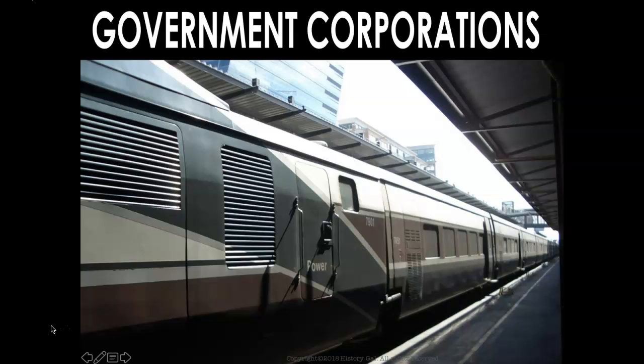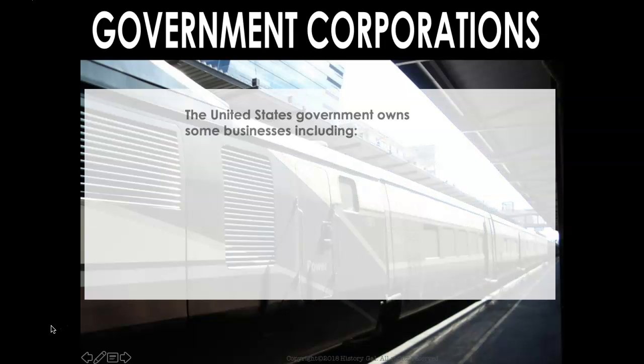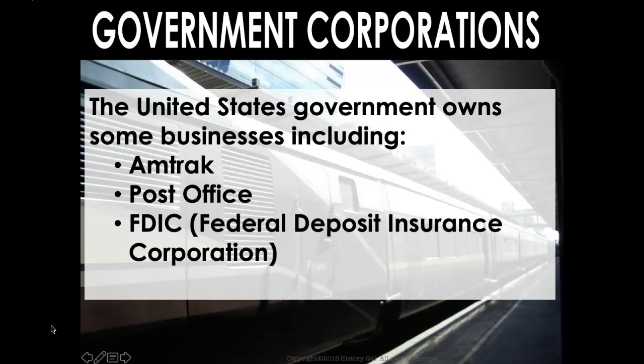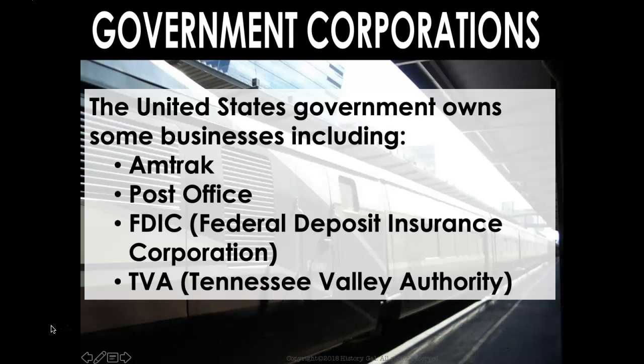Now let's go ahead and look at government corporations. So government corporations are essentially where the United States government actively owns some businesses and oversees their day-to-day operations, like Amtrak and the Post Office and the FDIC, which is, of course, for Federal Deposit Insurance Corporations, which ensures that your deposits are safe and secure should a bank go under, and also even the TVA, or the Tennessee Valley Authority, which dates back to the times of the New Deal and FDR.